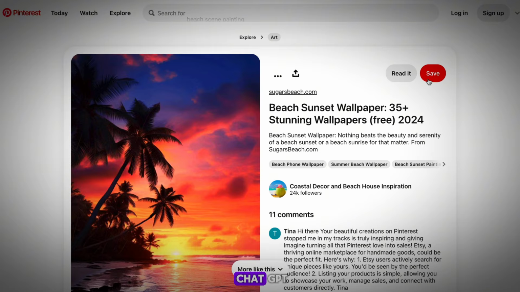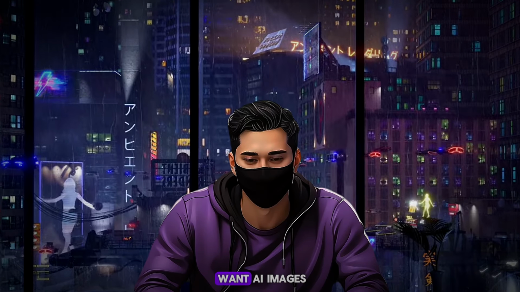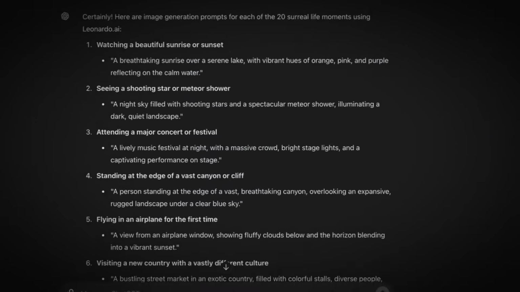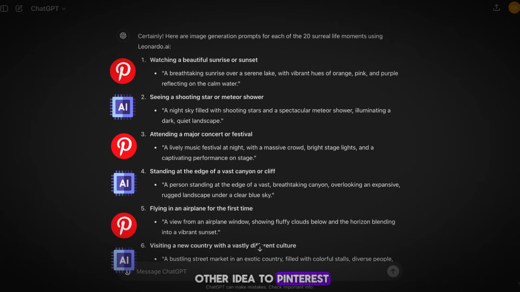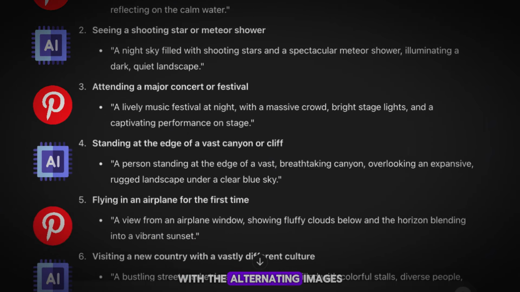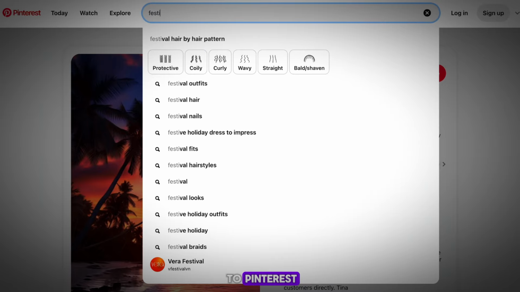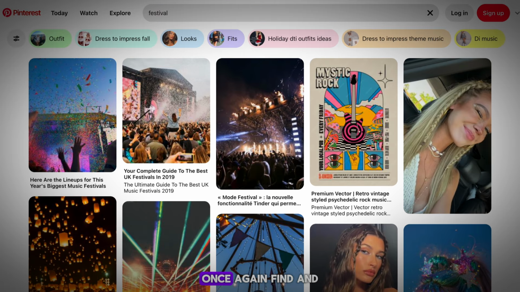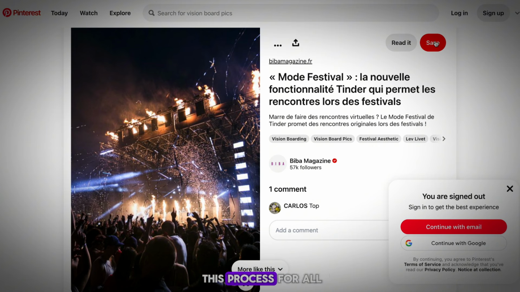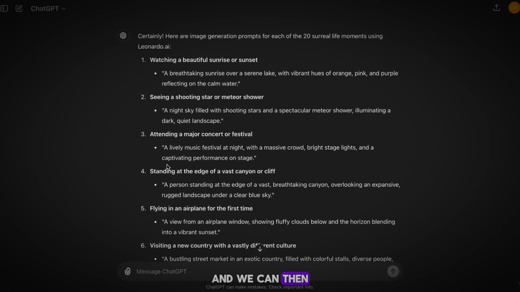Now head back to ChatGPT. Now, as we also want AI images, it's really important that you leave some prompts for the AI. So copy over every other idea to Pinterest. For example, it would look something like this, with the alternating images. So I'll head back to Pinterest, and I'll search for festival. Once again, find and save one that you like. You just want to repeat this process for all your images, and we can then move over to the next step.